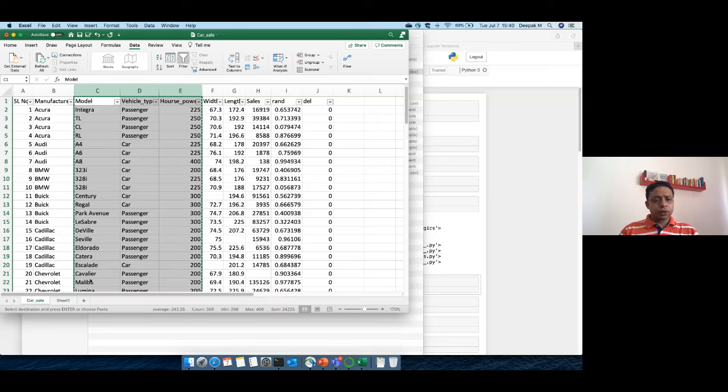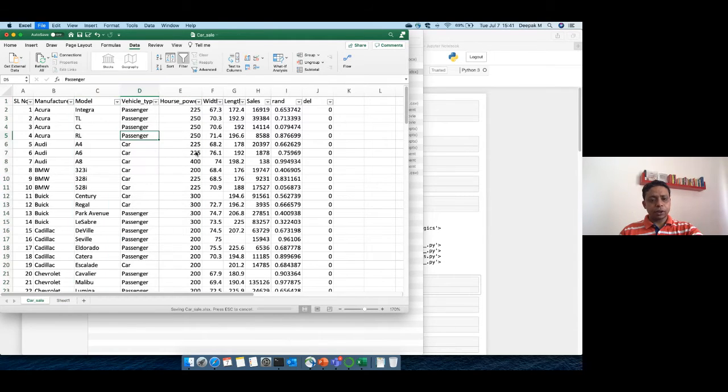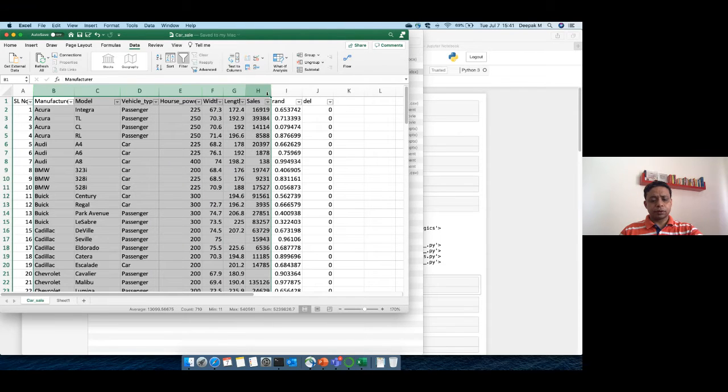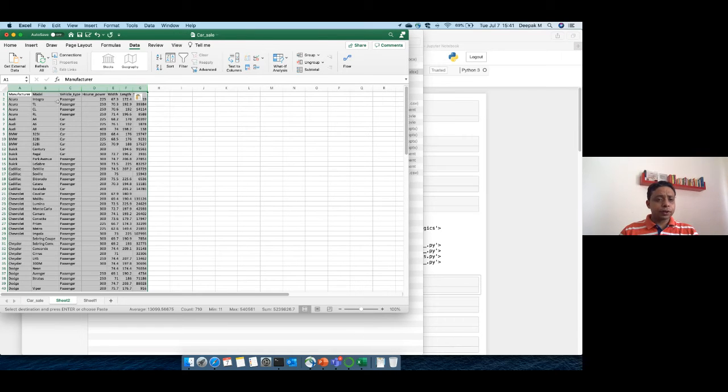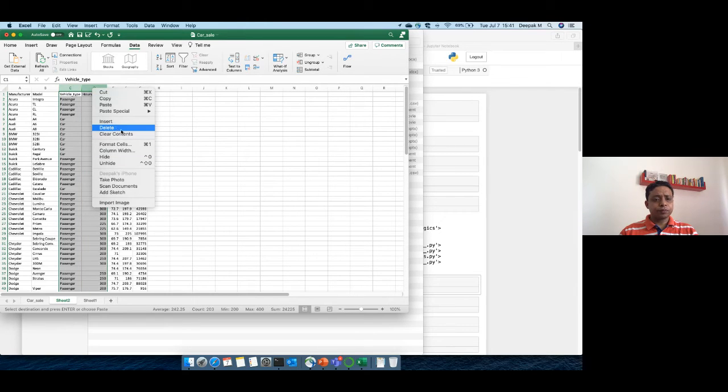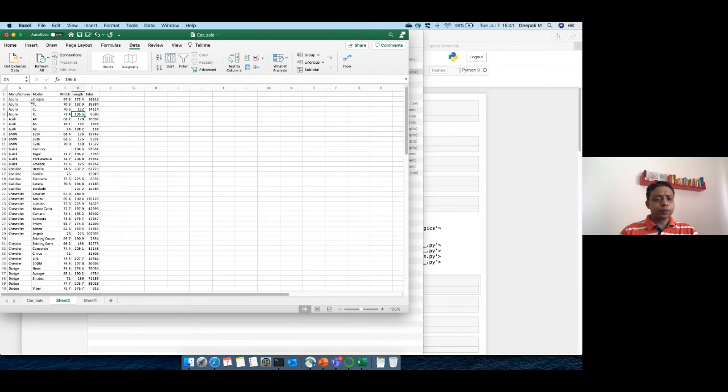Okay, so now I'm going to read this file. I have done some modification. Let me put in one more sheet wherein I will put only this information, and let's take out the vehicle type and horsepower. Okay.